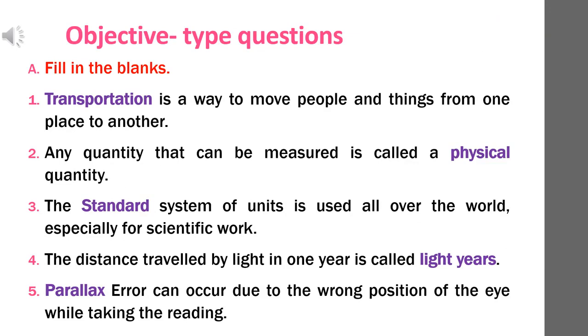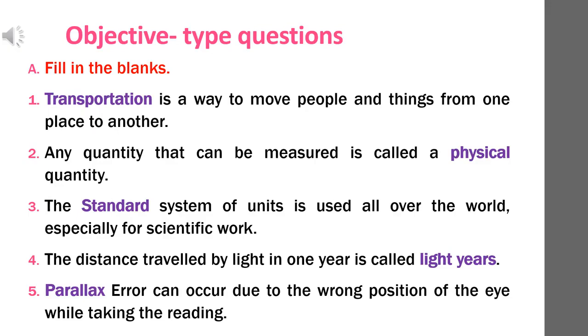Objective type questions. A. Fill in the blanks. Question number 1. Dash is a way to move people and things from one place to another. Answer: transportation. Question number 2. Any quantity that can be measured is called a dash quantity. Answer: physical quantity. Question number 3. The dash system of units is used all over the world, especially for scientific work. Answer: standard system of units.